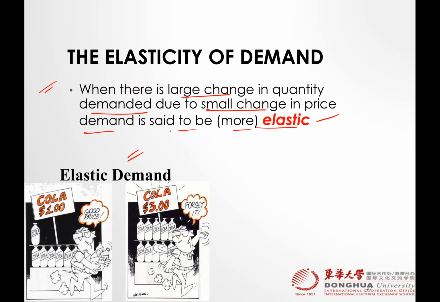So we have an example here. You're buying cola. When the price of cola is 1, the price is good, and you're buying 1, 2, 3, 4 packs of 4 bottles of Coca-Cola. And if you see here, the price is 3, you said, forget it.